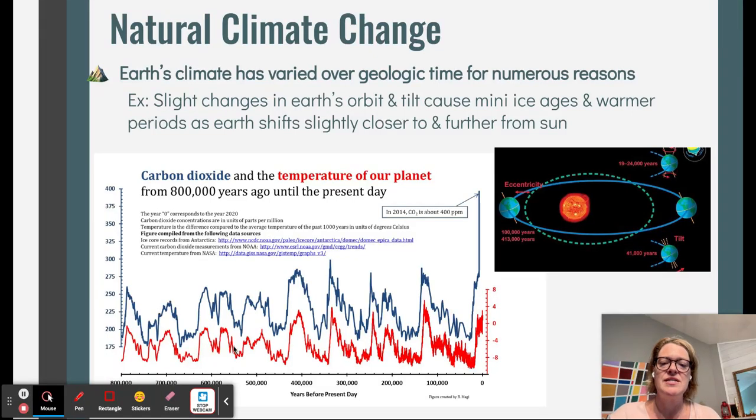The difference, though, is that this is generally, and these are years before present day, so 800,000 to zero, to the current time. This happens in a seasonal or periodic way, where it definitely happens. But then if you look at the level of CO2 in 2014, we can see that this current climate change that we're in right now far exceeds, it more than doubles, the natural climate change that's happened over 800,000 years that we have ice core records for.